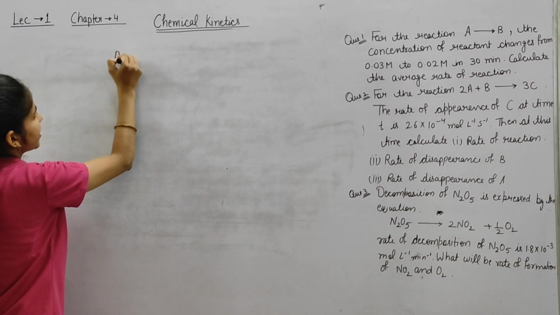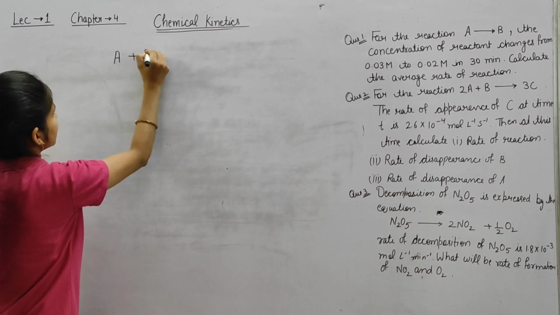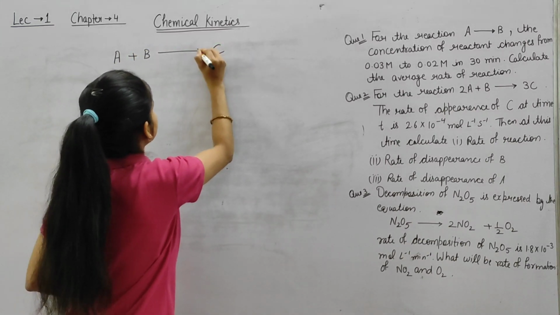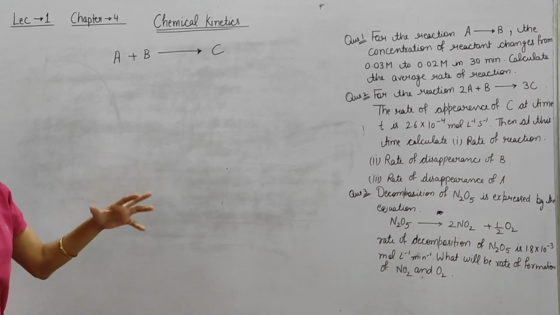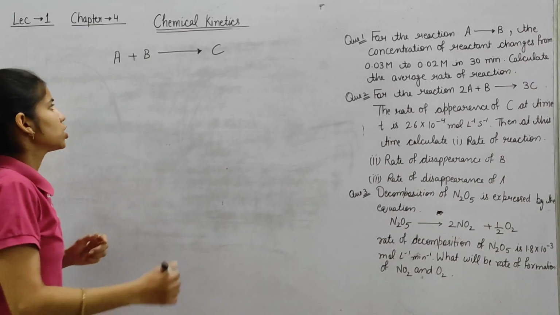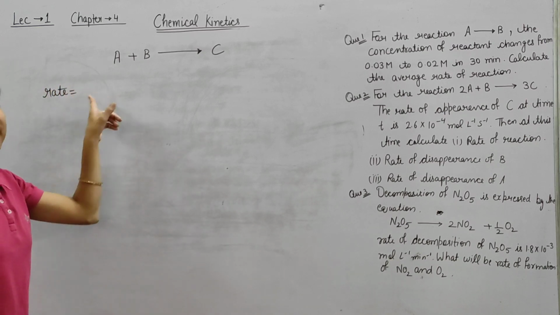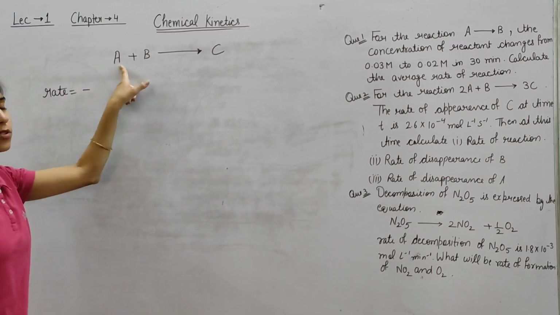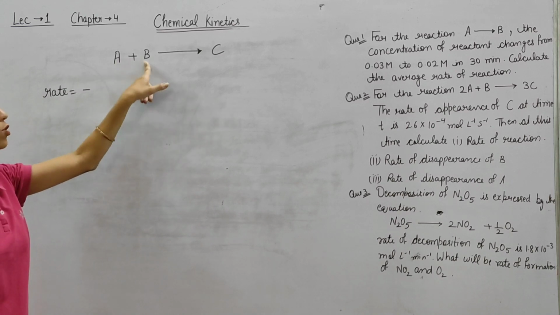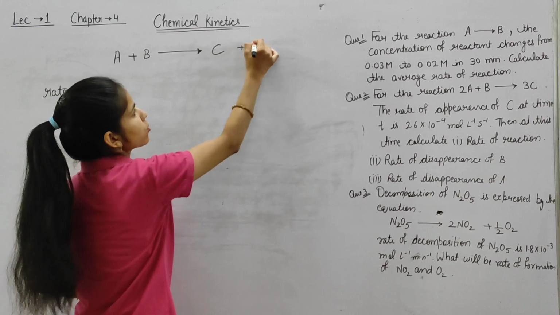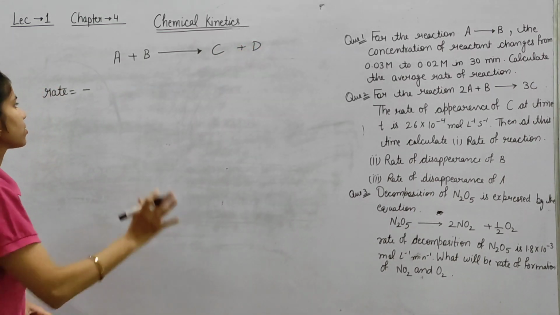So for example, we have A plus B gives C. Okay, so this is the chemical reaction. How to write the rate? If we are talking in terms of reactant, so this is a reactant, this is also a reactant, this is a product. We also have D. Okay, so this is the reaction.